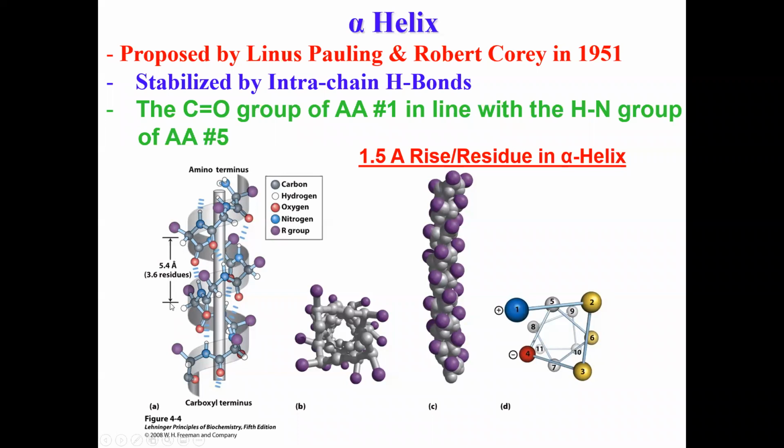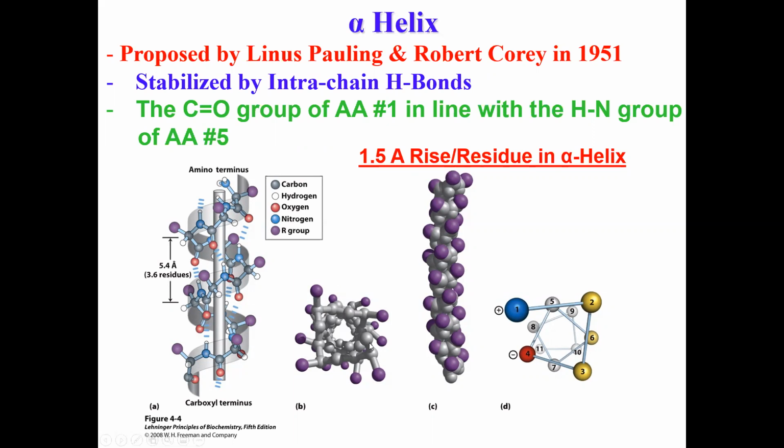So if somebody asks you what is the rise for this alpha helix per residue, all you do is divide 5.4 angstrom by 3.6, and that will give you a number which is 1.5 angstrom. So for a standard alpha helix, the rise per residue is 1.5 angstrom. And this becomes a larger number as you go to beta sheets, as I will show you later on. Okay, so that's about the alpha helix.